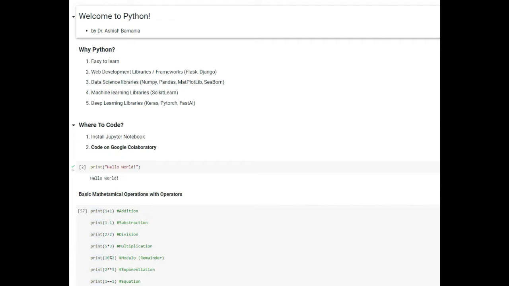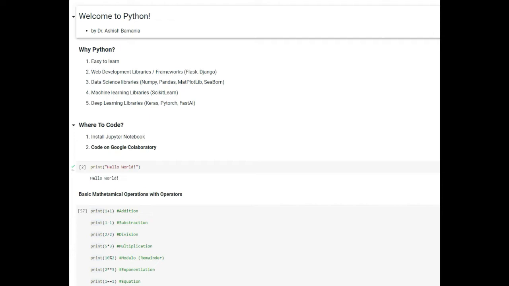The next reason is that there are amazing machine learning libraries like scikit-learn, which is one of the artificial intelligence libraries in simple terms. And you also have some deep learning libraries, and these are also artificial intelligence libraries. And these are Keras, PyTorch, and FastAI. These are the popular ones.